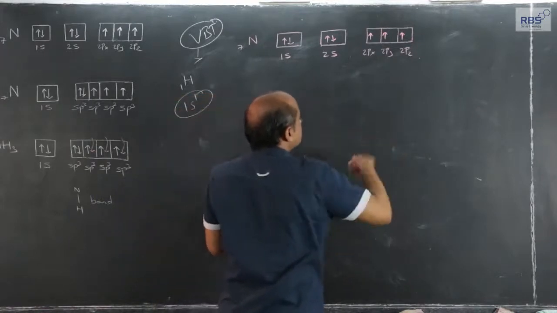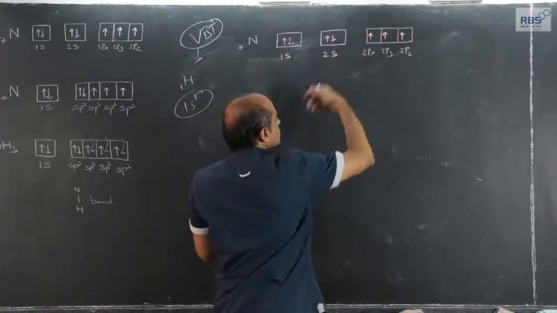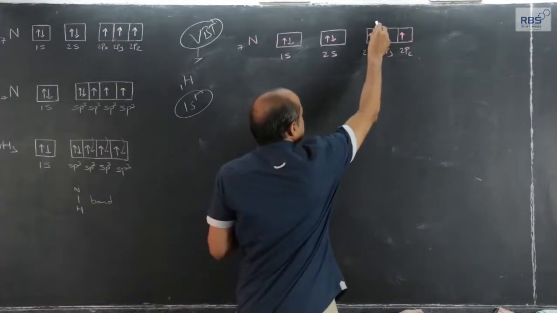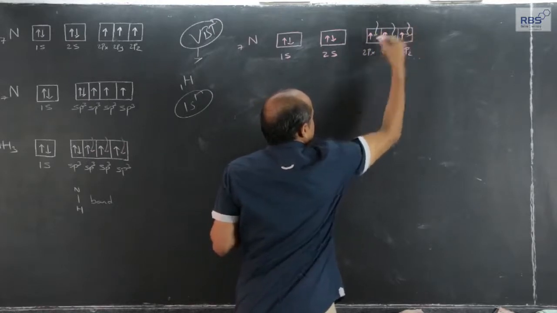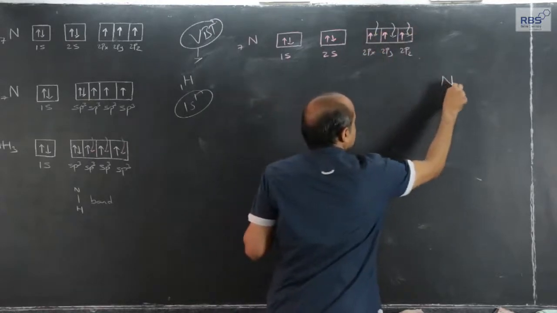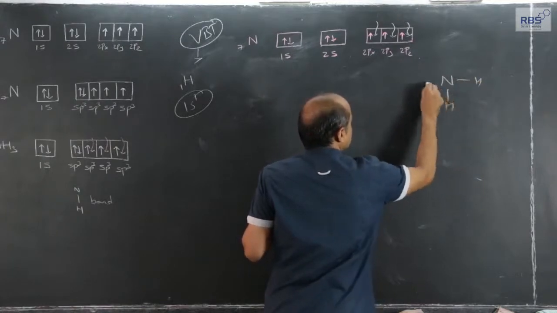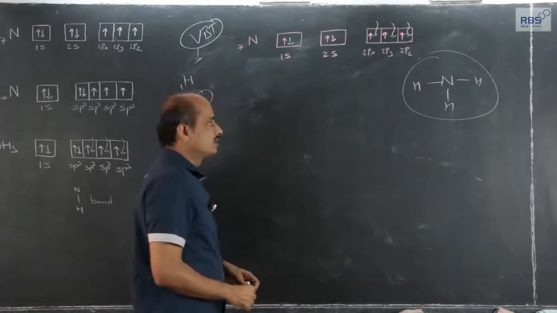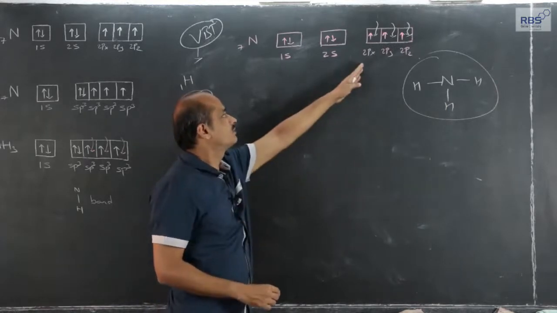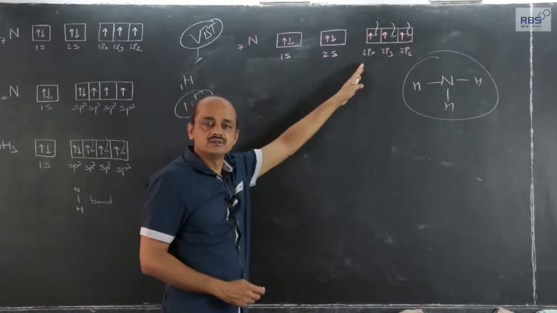If a hydrogen atom approaches nitrogen with opposite spin, let me show the electron of hydrogen in this fashion. Ammonia molecule formation from the valency point of view can be shown. So there are 3 unpaired electrons and the valency of nitrogen is 3.